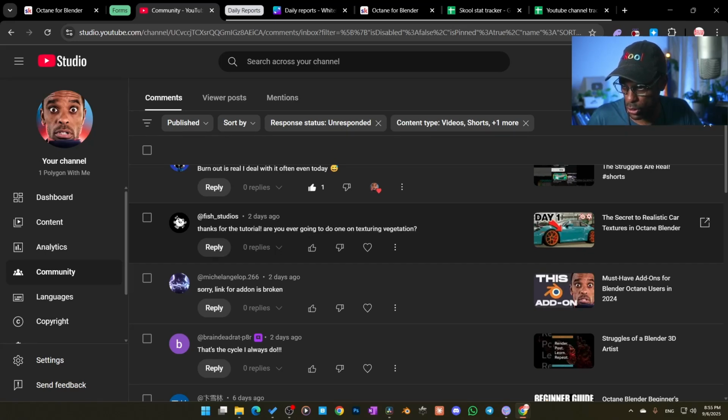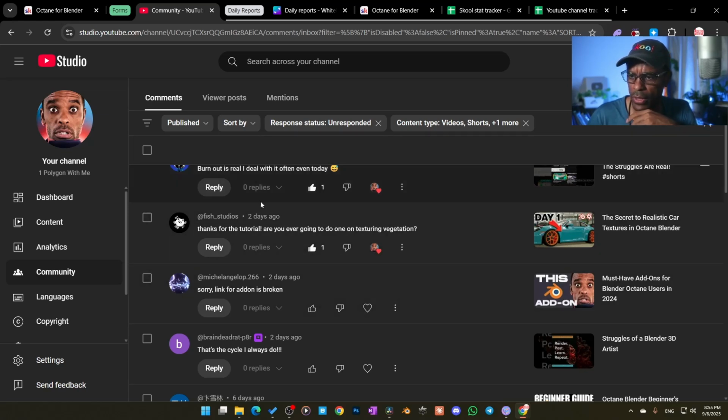Are you ever going to do one on texturing vegetation? You know what? I think I might do one. Yeah, because I have a few in the community for exclusive, using some plugins and stuff like that. But I'll probably do one on the outside for you guys.